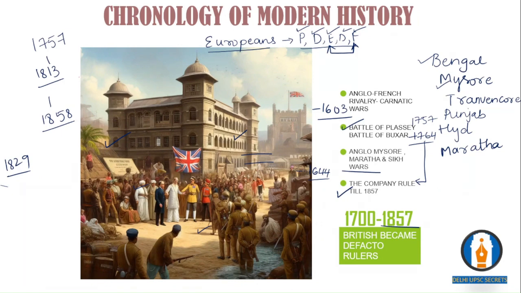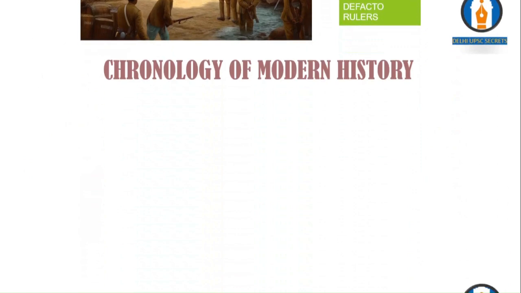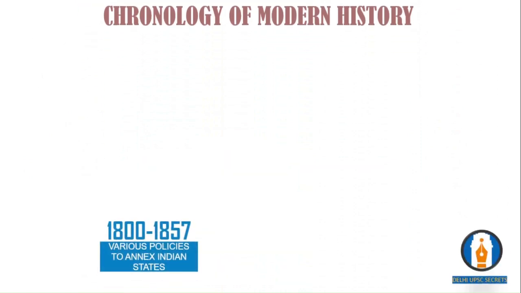So there was a huge amount of exploitation happening. Between 1800 and 1857, various policies came from the British to annex Indian states. One of the important policies is the doctrine of subsidiary alliance.